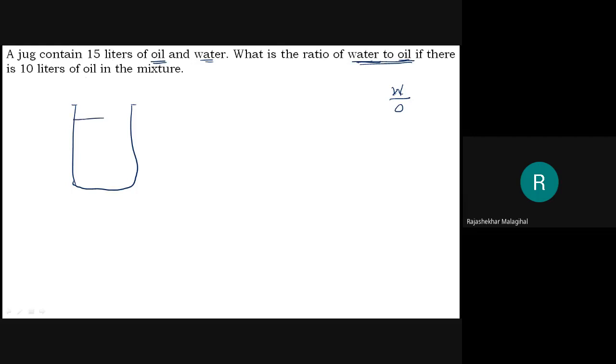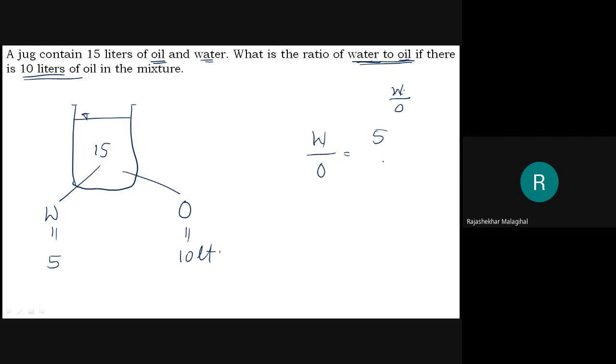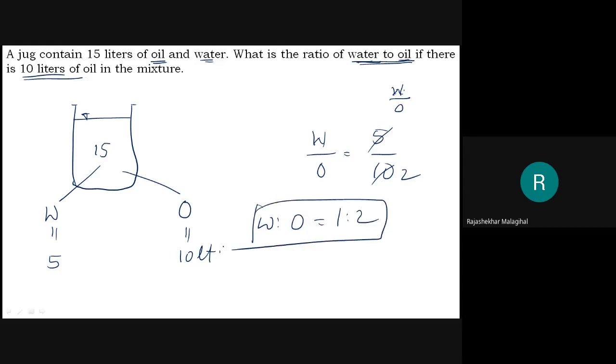15 liters are there. This is water or some liquid. This total is 15 liters. Inside, water is there and inside oil is also there. And they said that 10 liters of oil is there. Okay, oil is 10 liters. Then if it is 10 liters and 15 liters is the total, then water is how much? 5 liters. Common sense. Right? Now, what do they want? Water to oil. Then water is how much? 5 liters. Oil is how much? 10 liters. Therefore, water is to oil is equal to 1:2. Over. Problem solved.